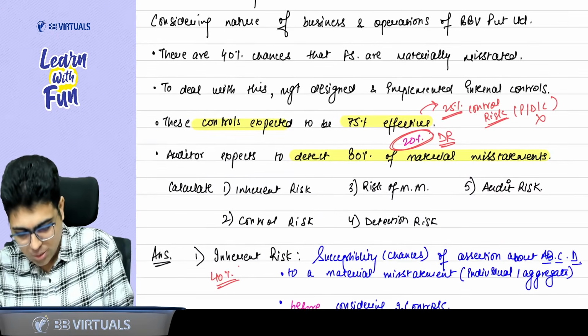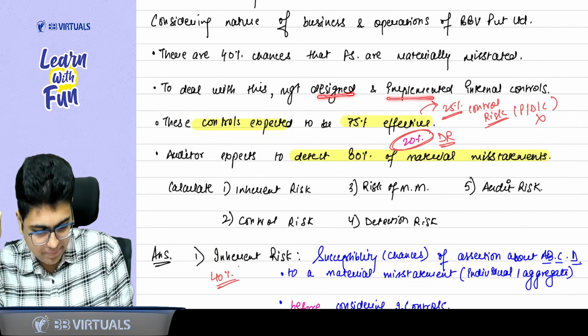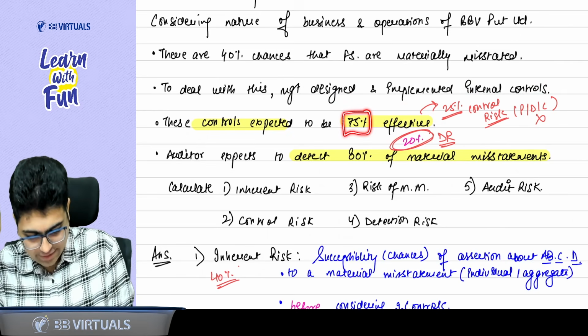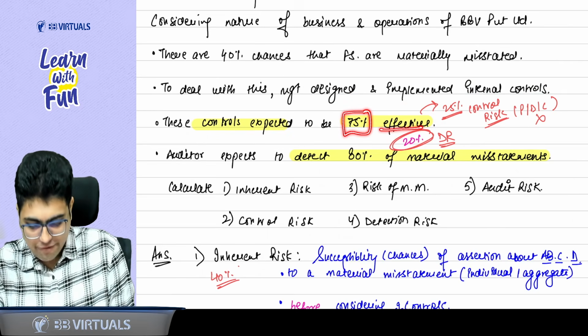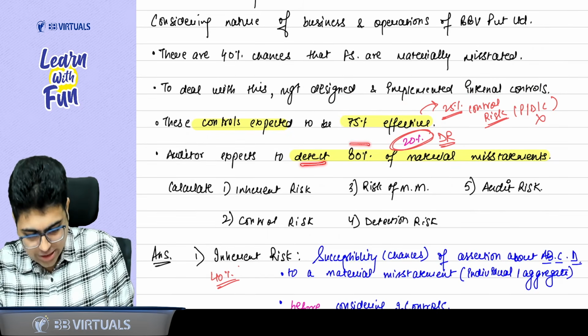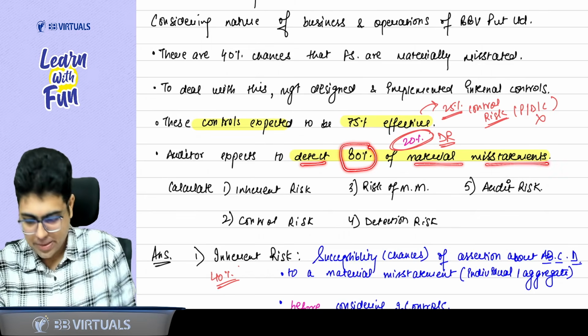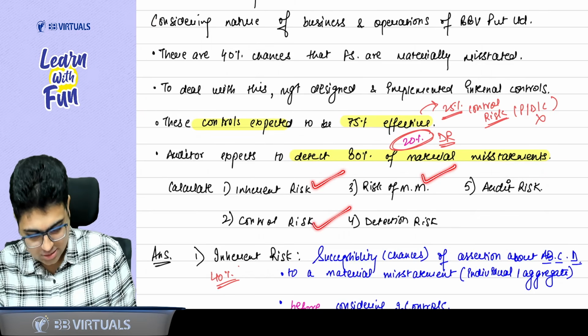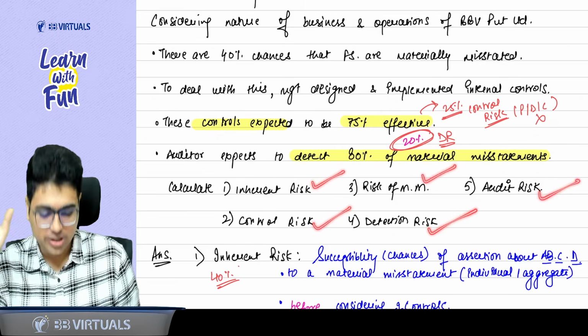Now, to deal with this, management designed and implemented internal controls. These controls are expected to be 75% effective. When the auditor comes, he expects to detect 80% of the material misstatement. Considering this case study, you have to calculate the inherent risk, control risk, risk of material misstatement, detection risk, and audit risk. Are you ready?